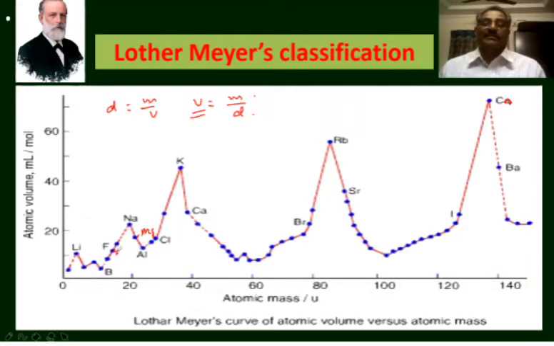This is the position of fluorine. This is the position of chlorine, bromine, iodine. What are the positions of halogens? At the ascending positions of the peaks. And the transition elements occupied the minima of the curve. These are the positions of transition elements, that is, less reactive metals.